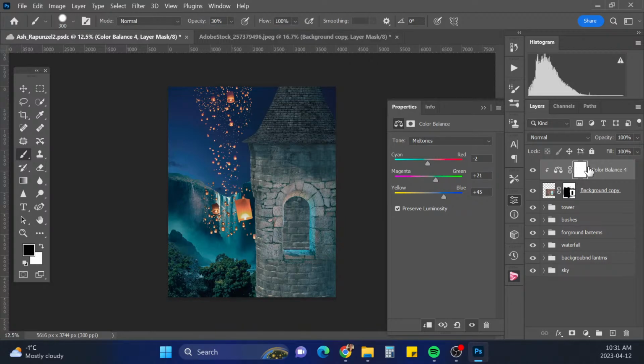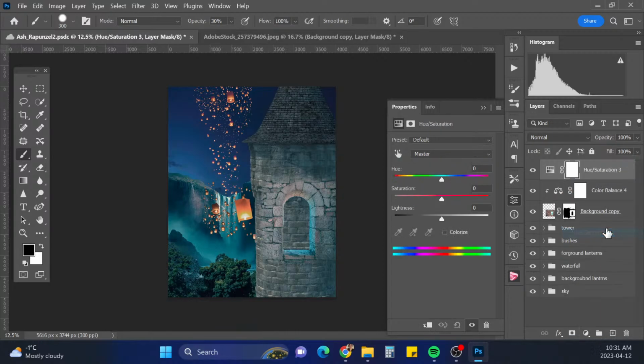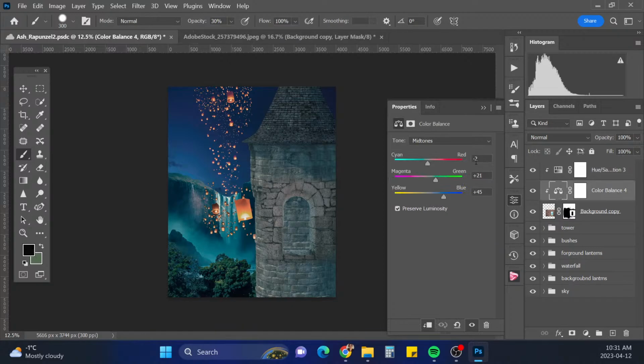Okay, and then we'll do a hue and saturation. Right click that. I'm just going to see if desaturating it and darkening it will help as well. That helps a little. Yeah, I'm going to have to do a little bit more work on this window here. It's still a little too red, I think.